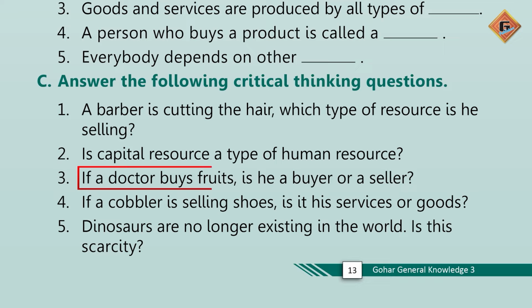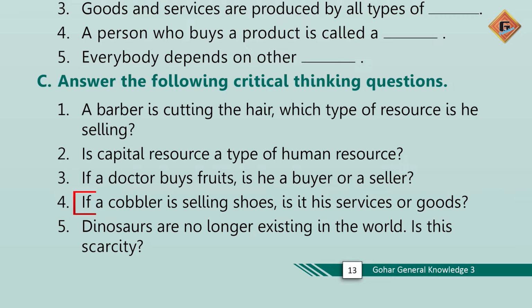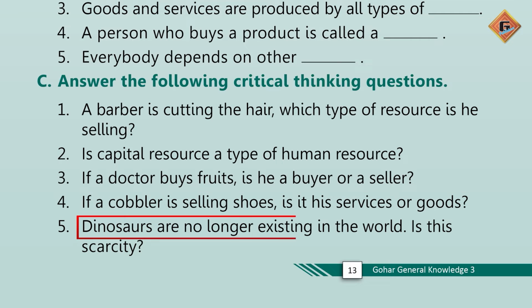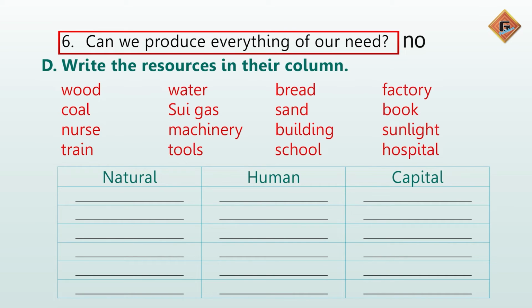If a doctor buys fruit, is he buyer or a seller? In that case, doctor is a buyer. If a cobbler is selling shoes, is it his services or goods? Cobbler is selling goods. Dinosaurs are no longer existing in the world. Is this scarcity? No, this is not scarcity. Can we produce everything of our need? No, we cannot produce everything of our need.